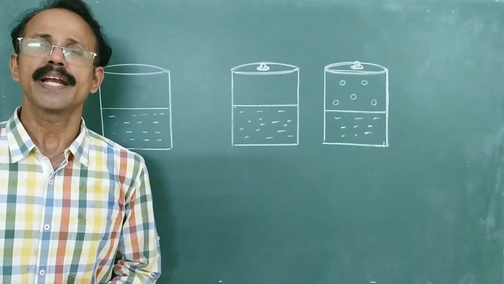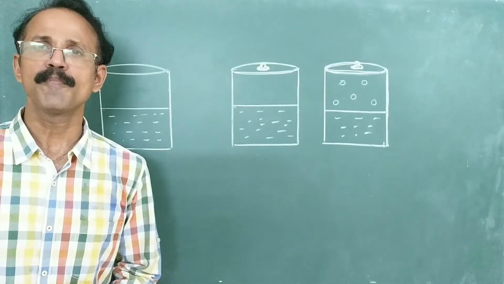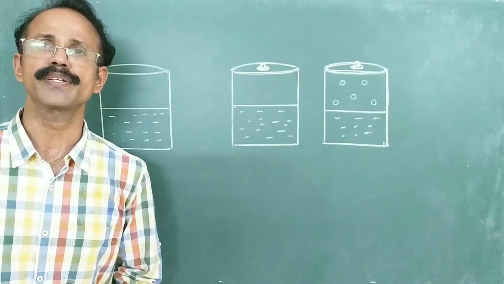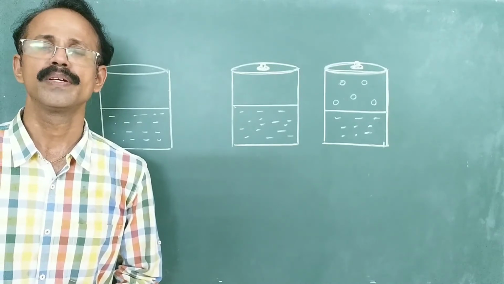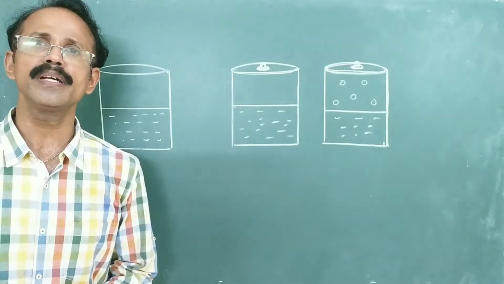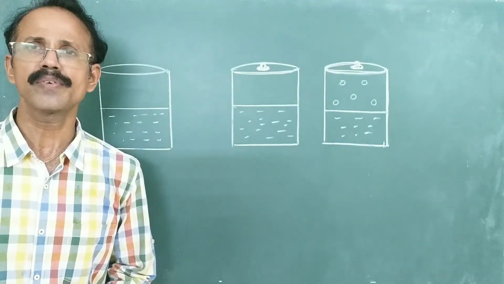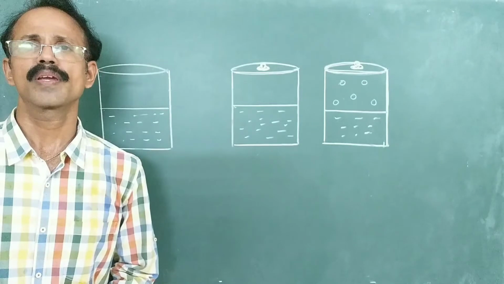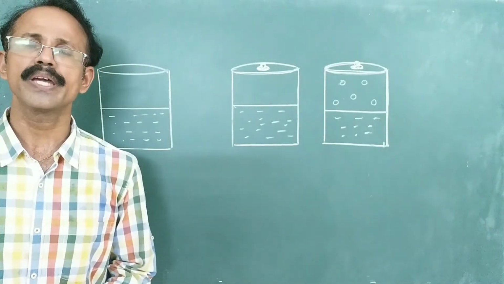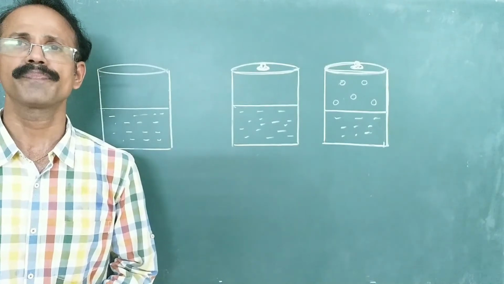Rate of evaporation means the number of molecules converting from liquid state to vapor state in unit time, and rate of condensation means the number of molecules converting from vapor state to liquid state in unit time. So at equilibrium, the rate of evaporation is equal to the rate of condensation.